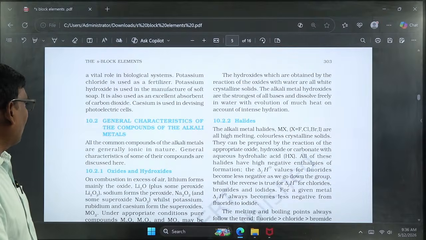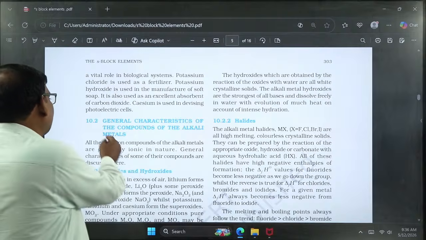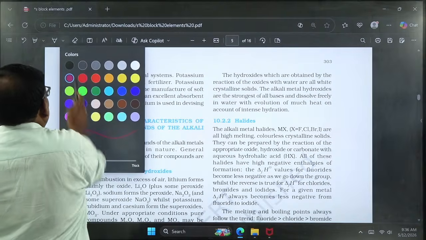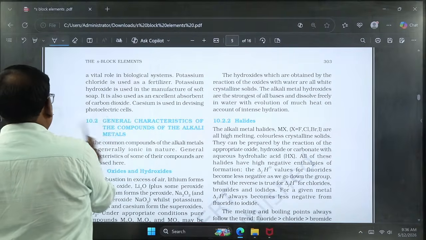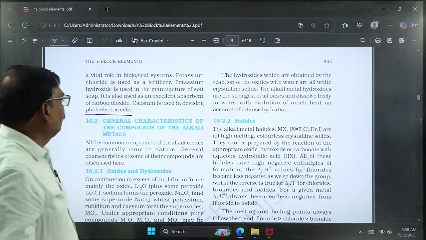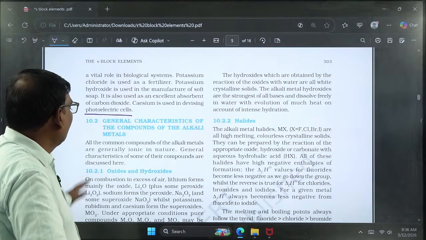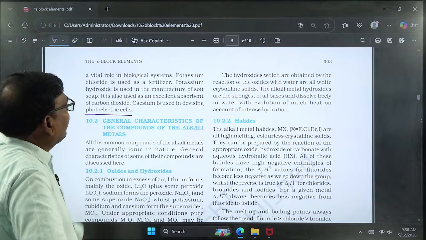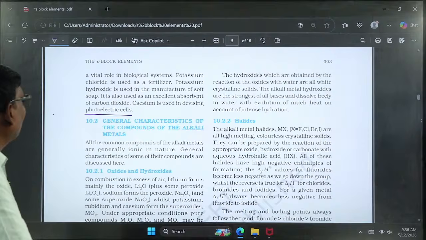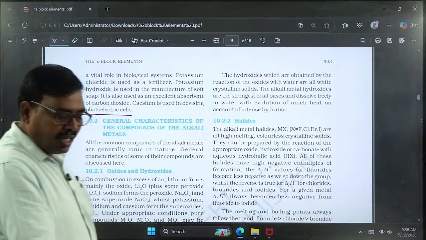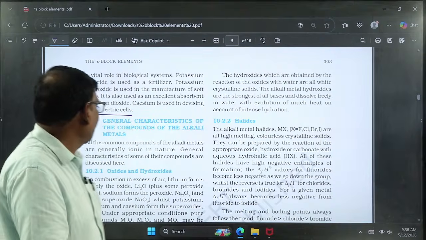Potassium can also be used as an excellent absorbent of carbon dioxide, and cesium can be used in photoelectric cells. Photoelectric cells produce photoelectrons. Here cesium can easily lose its one valence electron, so each cesium atom can contribute one electron easily. That's why it can be used in photoelectric cells. So these are the common uses of the alkali metals.